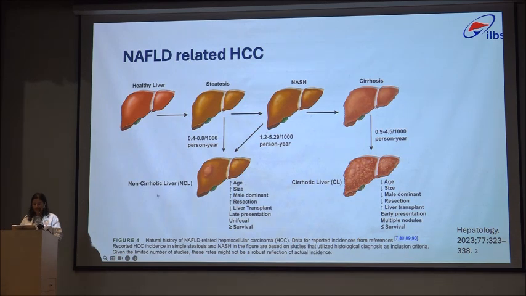Because we are talking about non-cirrhotic liver here, with increasing age, increased size, more male dominant, and late presentation.